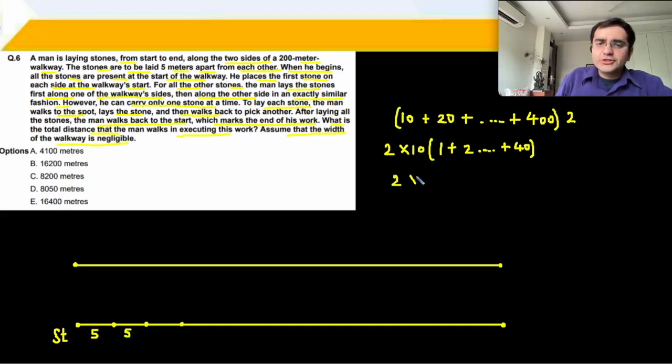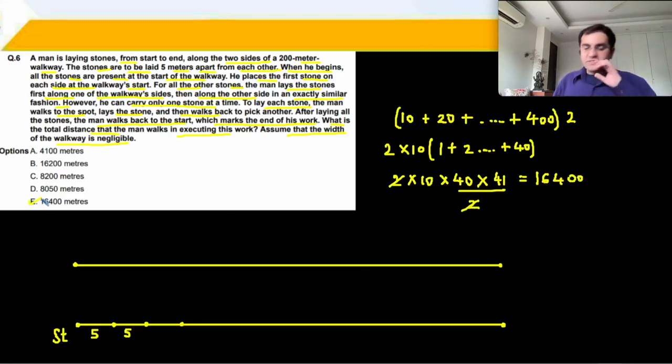Total calculation 2 into 10, 40 terms, that's 40 into 41 divided by 2. ये 2 cancel यहाँ पे. 41 into 4, 164 and those zeros. The answer is 16,400 for question number 6.